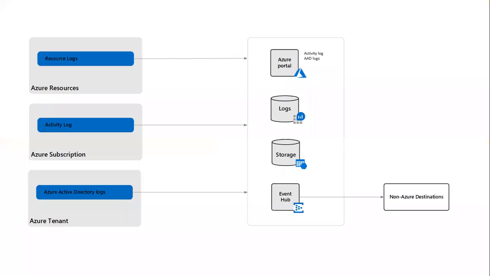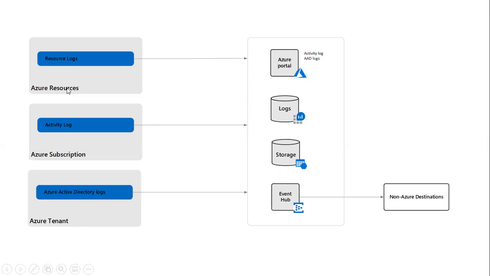Okay. So this diagram will help you understand where these logs are generated. The Active Directory logs are generated at the tenant level. Okay. Because Active Directory, we understood, right? Active Directory is associated at the tenant level. So any things which we have done on the Active Directory, you will see in the Active Directory logs. Any activity done on the subscription, you will see in the activity log.